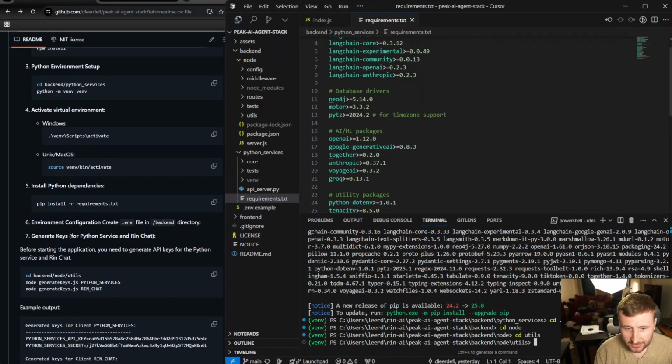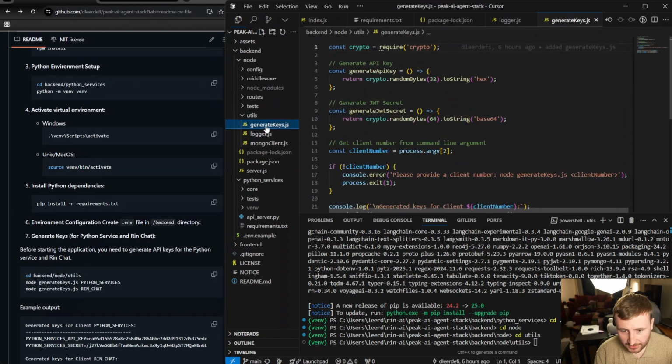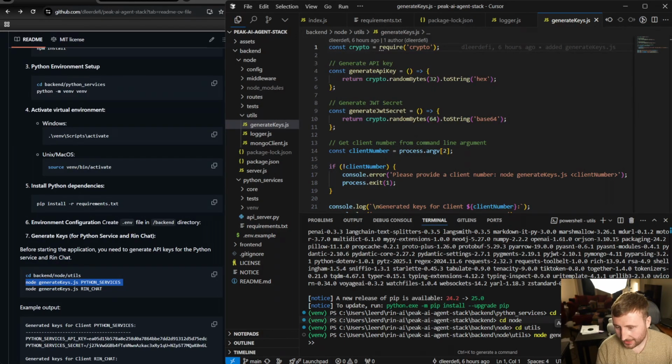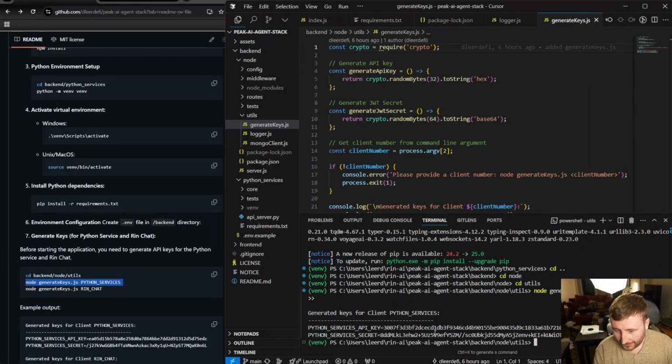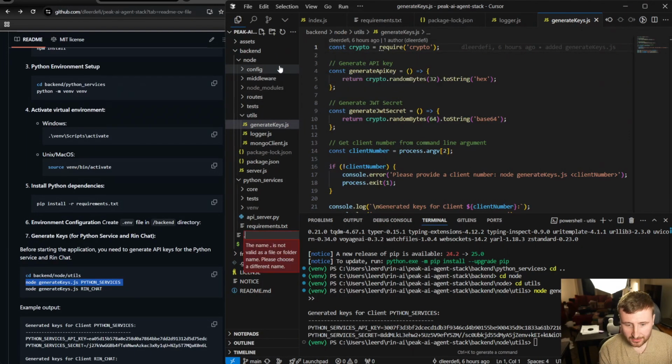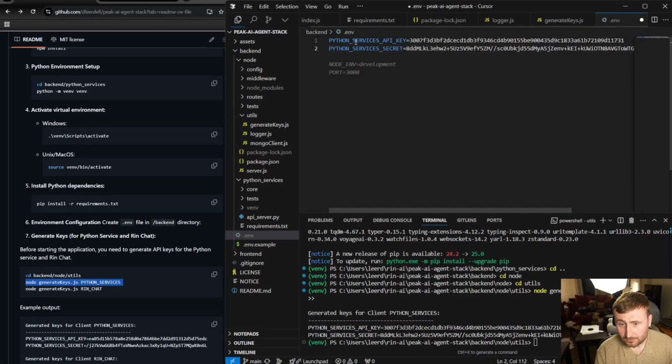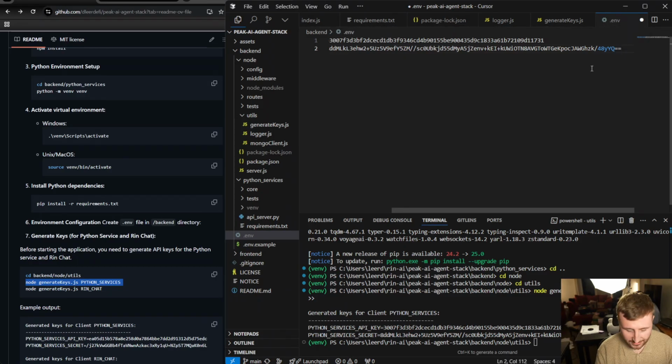Anyway, we have a generator in utils that's called generatekeys.js. And to create our API keys, it's super simple. You can just copy this from the README. node generatekeys.js python-services. And as you can see, we hit enter, and that gives us a Python services API key, Python services secret. So we'll go ahead now and just create our env real quick. This is our environment variables file, so .env, and we'll just paste that in. Boom, Python services API key, Python services secret. That is the exact naming that we need for Python services API key.